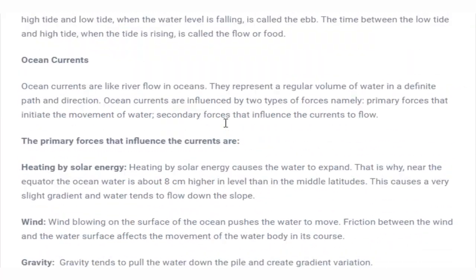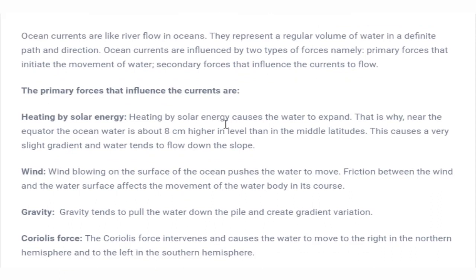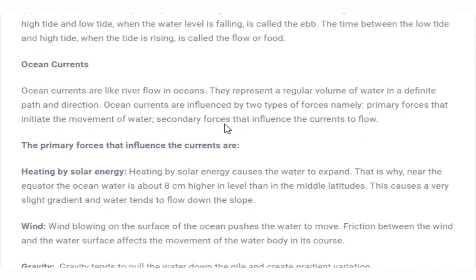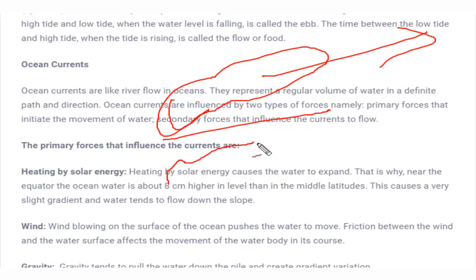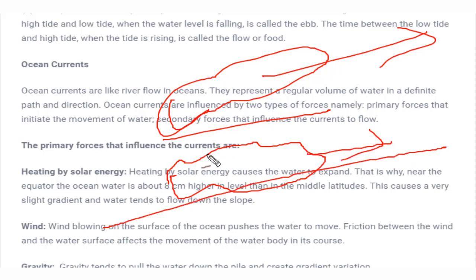What else is there? Ocean current. We have already seen ocean current, but let me explain once again. As we have seen in the case of air masses, the air mass present above the land, after getting heated or cooled, moves in a certain direction. In the same way, when a huge amount of water moves in a single direction and covers a long distance, it is called an ocean current.